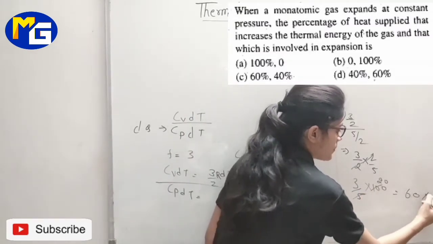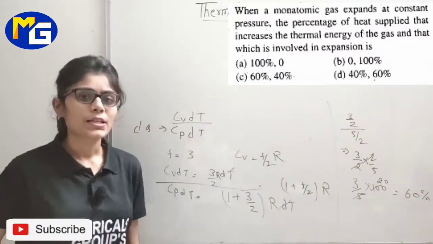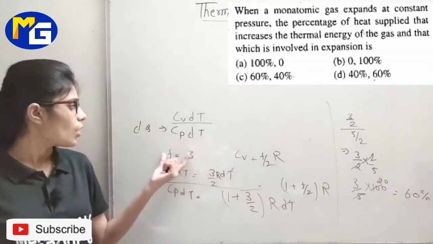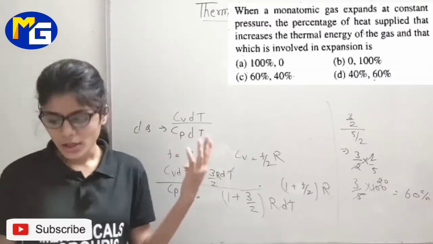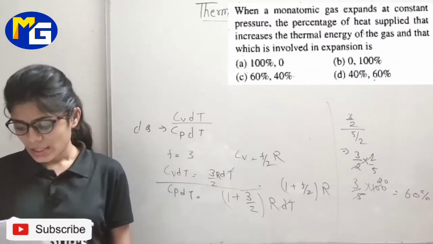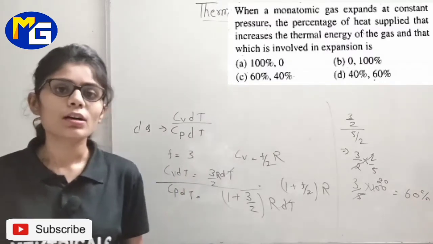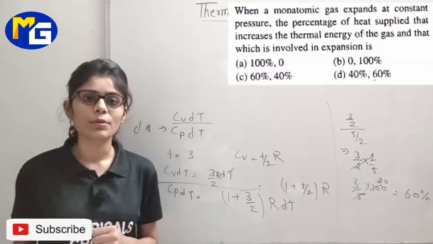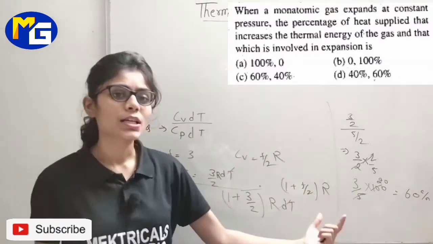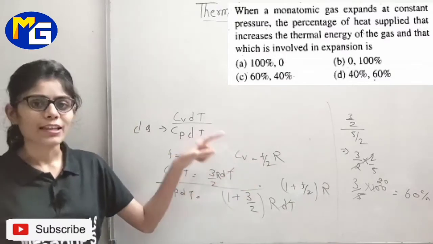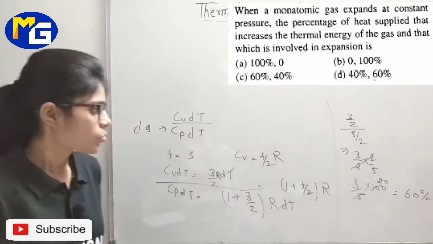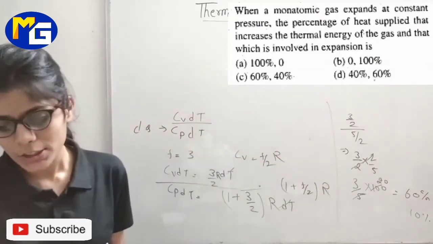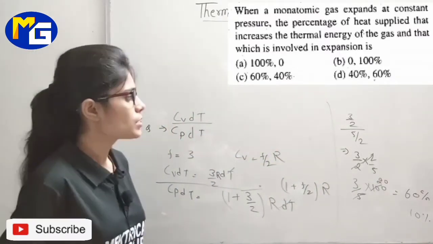This will be 60%. So 60% of the heat is used in raising the temperature, okay, out of 100%. Then 40% is involved in the expansion. यही होगा कि भाई 60% तो टेम्परेचर को इंक्रीज करने में यूज हो गया. बचा हुआ जो पार्ट है, दैट पोर्शन इज यूटिलाइज्ड इन द एक्सपेंशन ऑफ गैस. So 60% and 40%. This is option number 3 is your answer, option number C.